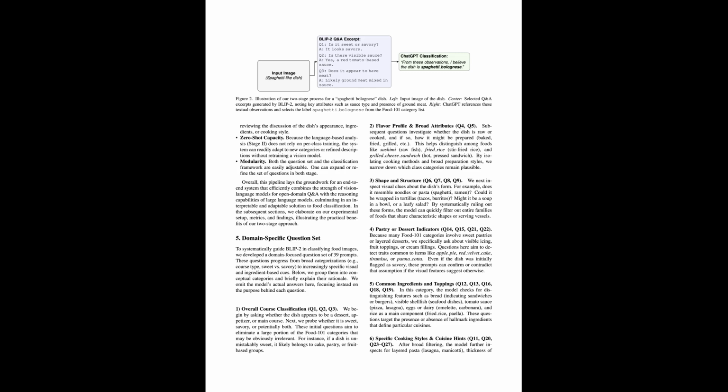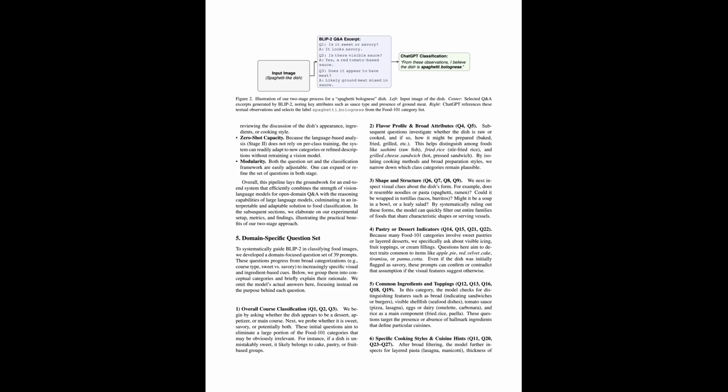In stage 1, we use BLIP-2 as an interpretable visual interrogator. We do not ask BLIP-2 to directly name the dish in one step. Instead, we treat it as a visual question answering system. Each image is paired with a fixed set of 39 domain-specific questions. Questions are ordered to mimic how a human might reason about food. We start with broad, high-level properties of the dish. We ask if it is a dessert, an appetizer, or a main dish. We ask if it looks sweet, savory, or possibly both.